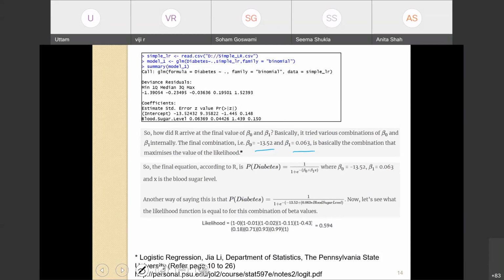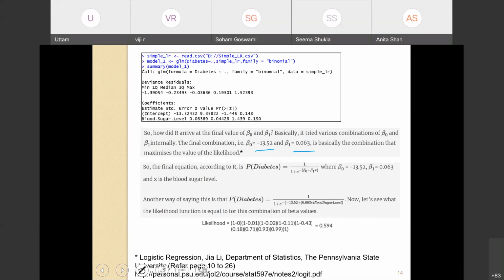You may be already using R for statistical applications. R is a very popular, open source and free statistical software that people use in a lot of applications, including statistics, machine learning, data science, etc. So R was used here to build the logistic model.